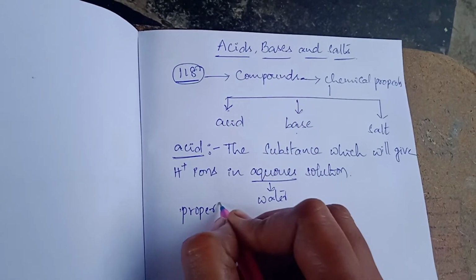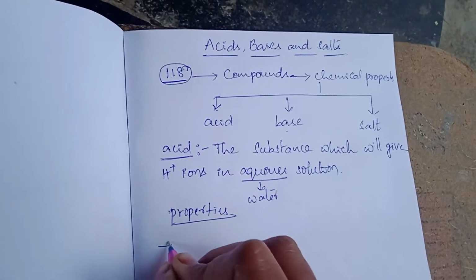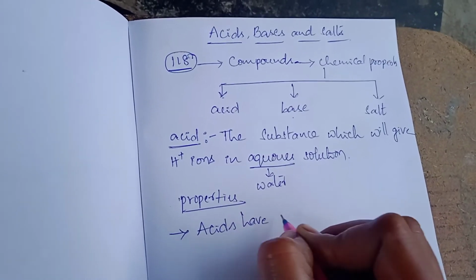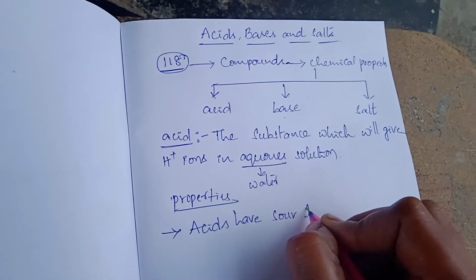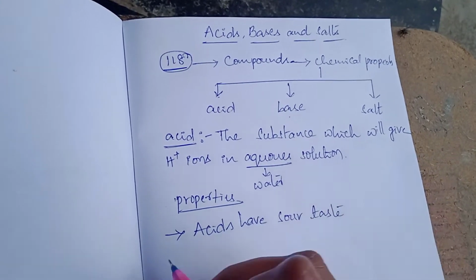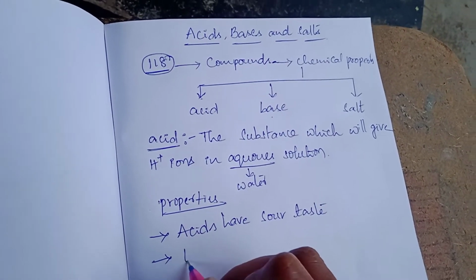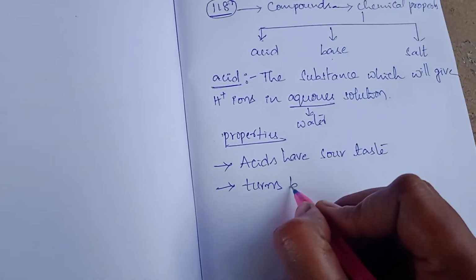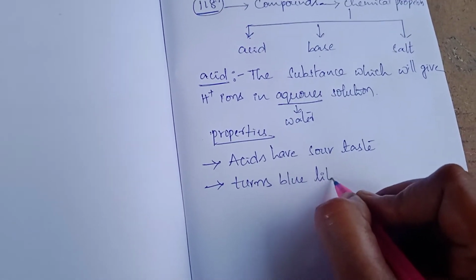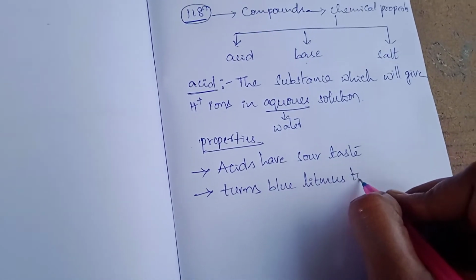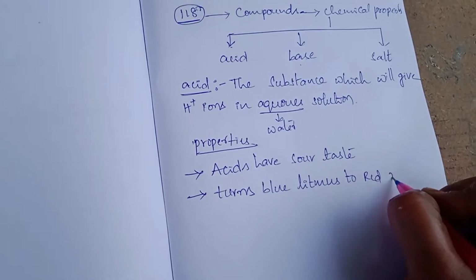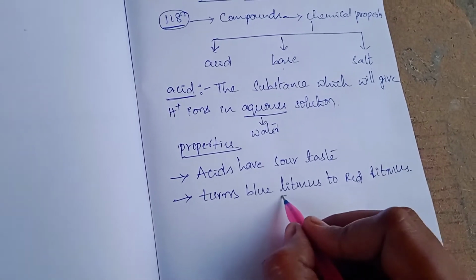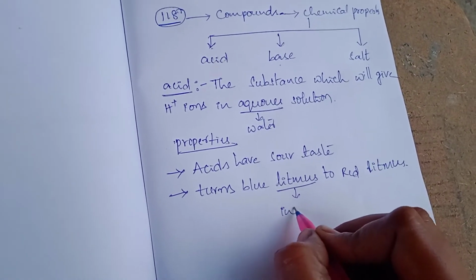Acids have a sour taste, and they turn blue litmus to red litmus. What is litmus? Litmus is an indicator.